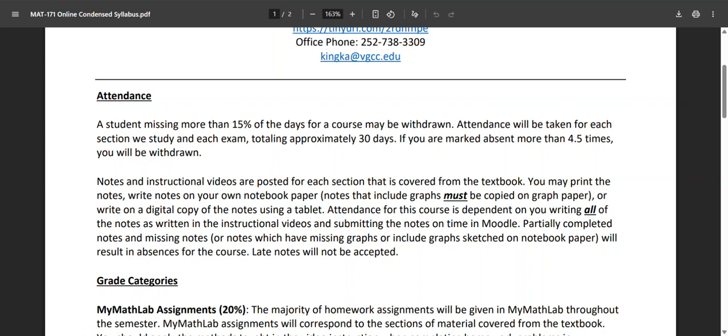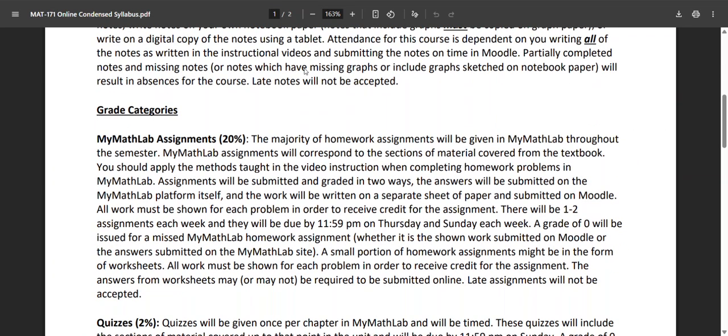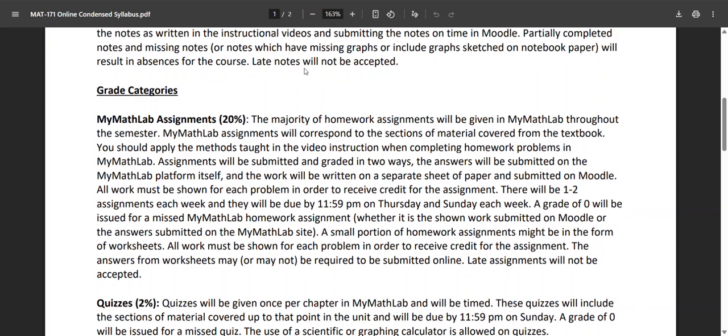All right, we have a few grade categories for this course. One is just homework assignments, my math lab assignments. So in this course, and I'll talk about it a little bit more in the welcome video later on, we use an outside source to the class called My Math Lab. It goes along with your textbook. In fact, My Math Lab has a digital copy of the textbook, so you don't need a physical copy.